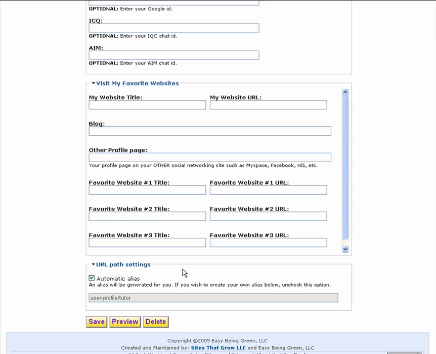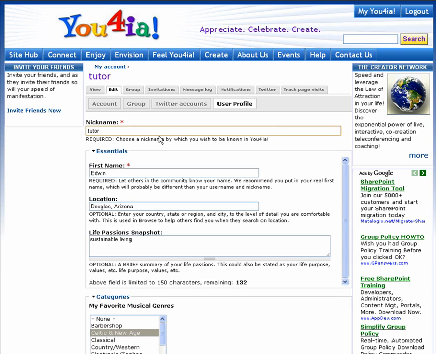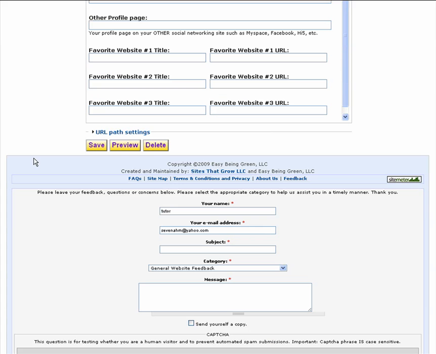The last section you normally don't need to worry about unless you happen to have a profile nickname that matches someone else's. In this case, you will get a duplicate path setting message when you try to save. It's best not to override the automatic setting, but simply to change your nickname by adding some characters on the end that will make it unique. If you are filling out one of the major sections of the profile, we recommend you save frequently so that you don't lose your work.